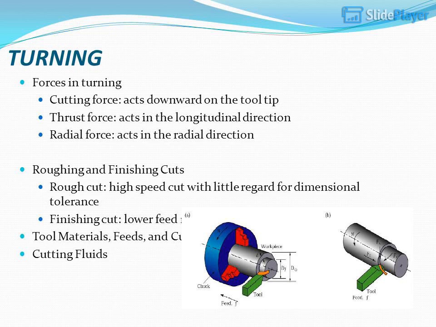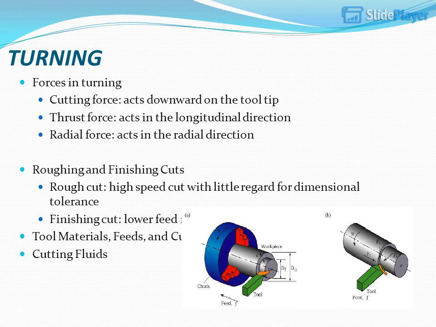Forces in turning. Cutting force, acts downward on the tool tip. Thrust force, acts in the longitudinal direction. Radial force, acts in the radial direction. Roughing and finishing cuts. Rough cut: high-speed cut with little regard for dimensional tolerance. Finishing cut: lower feed rate and depth of cut.